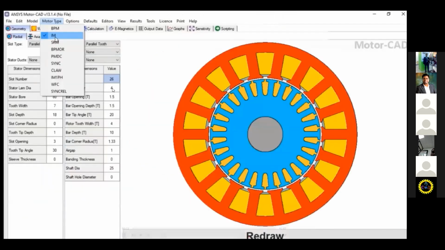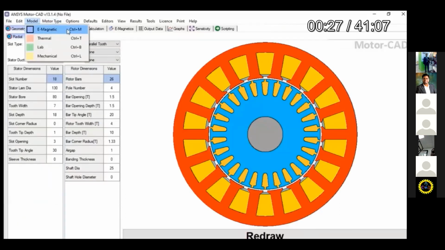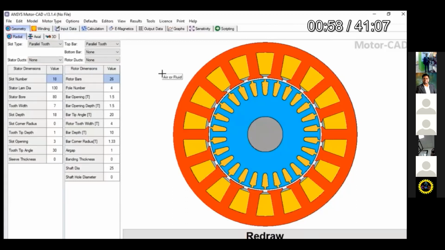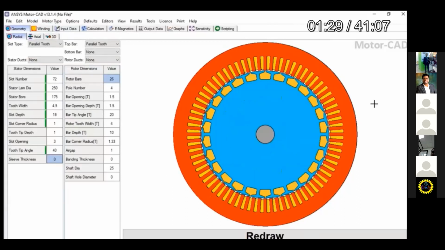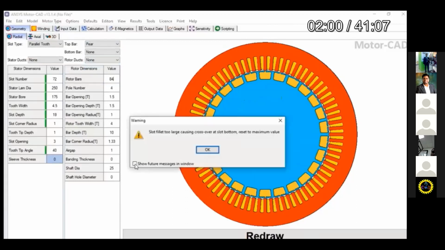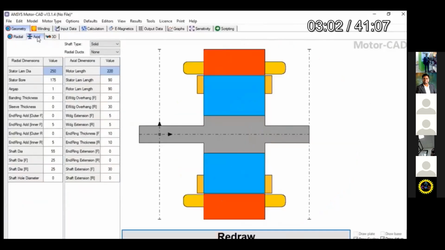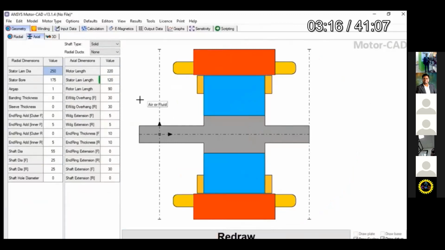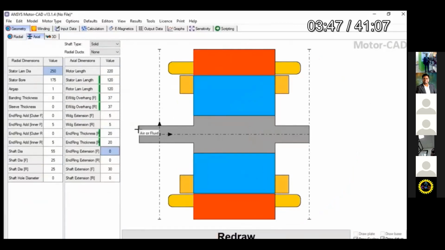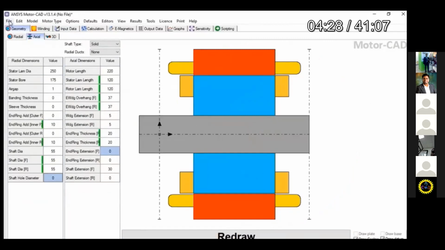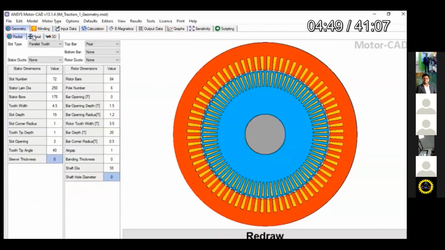Now if you click from brushless to induction motor, we will have to do the same analysis which we have done for the BLDC. The same process we have to follow for the analysis, like changing the stator lamination and changing the inner edition, and then save our model.